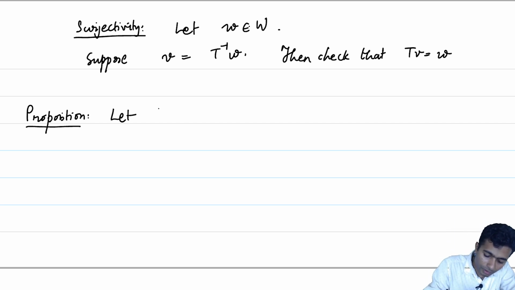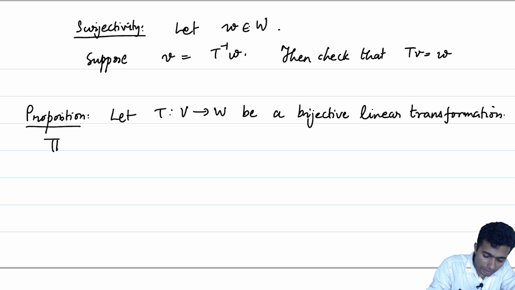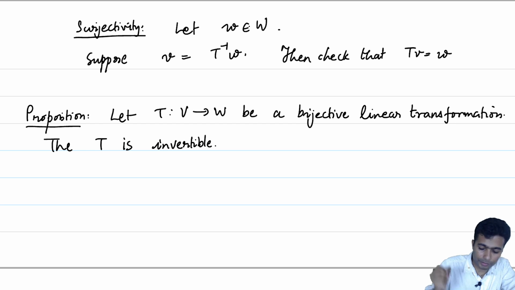So let T from V to W be a bijective linear transformation, then T is invertible, or it is an invertible linear transformation.